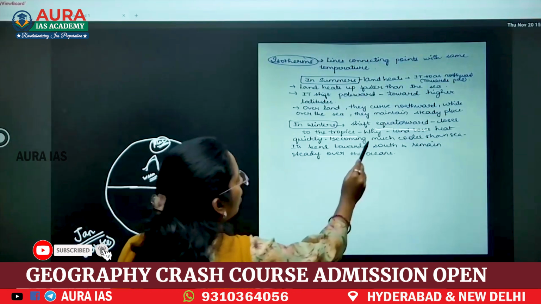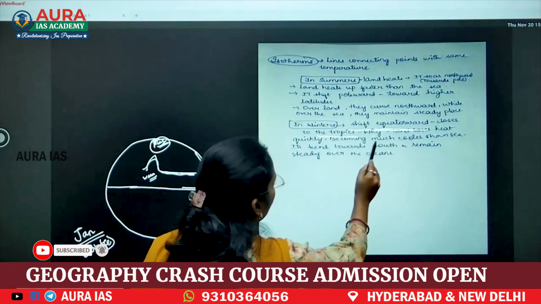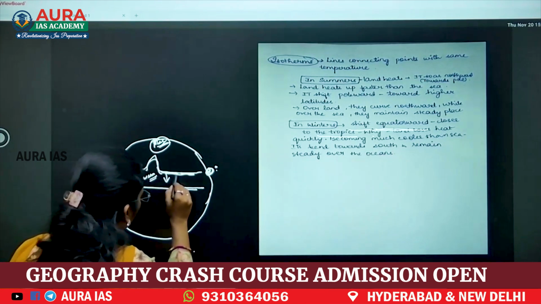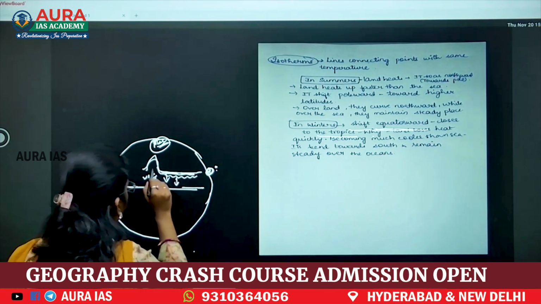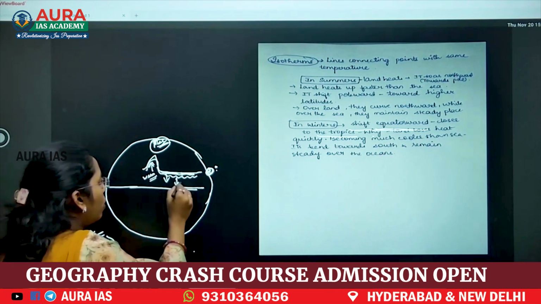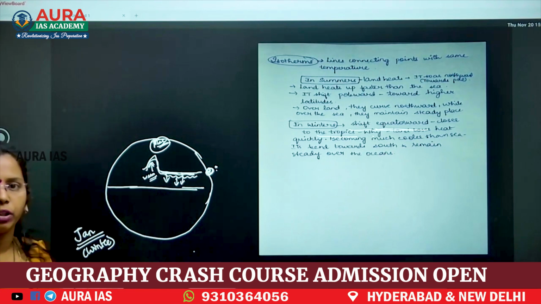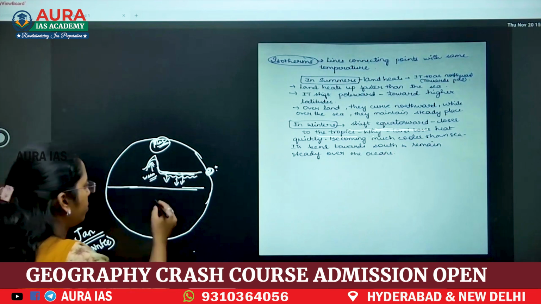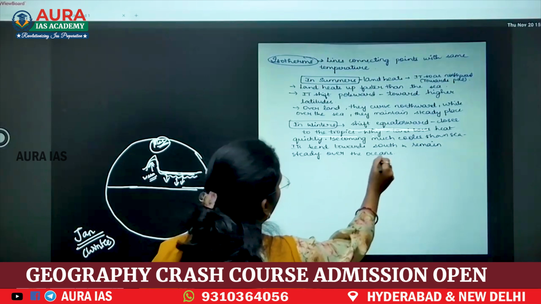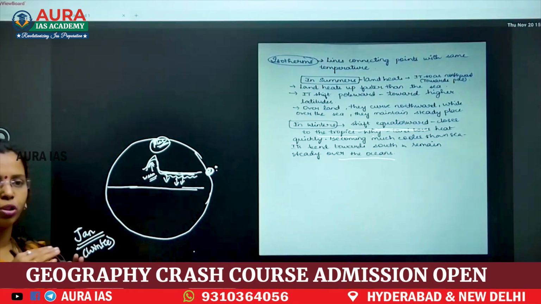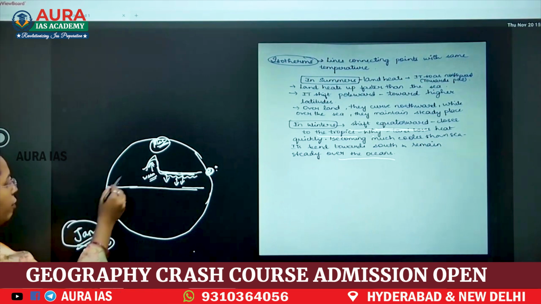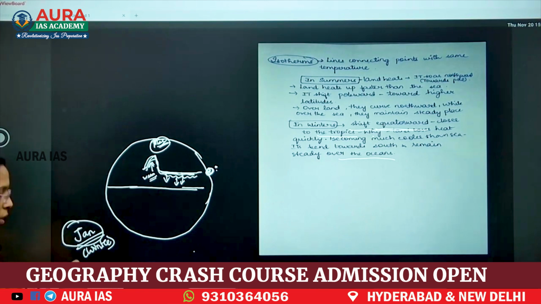Yes. Why closer to the tropics and land loses heat quickly? Because of the land, this isotherm moves towards the equator, and in oceans it moves towards the polar region, and on the landmass it moves towards the equatorial region. Here down it bends towards south and remains steady over most. When you see the oceans, most of the time the isotherm will be steady, and in January it will bend like this. Okay.